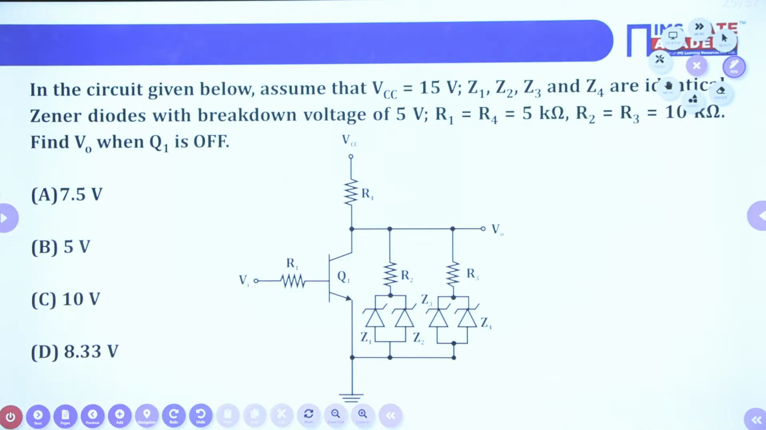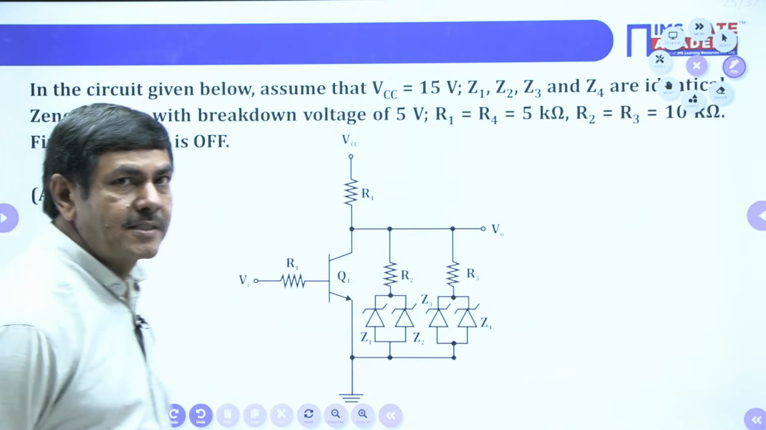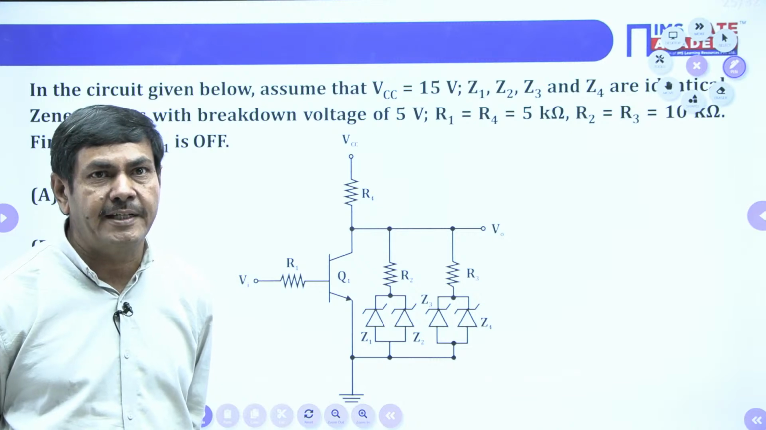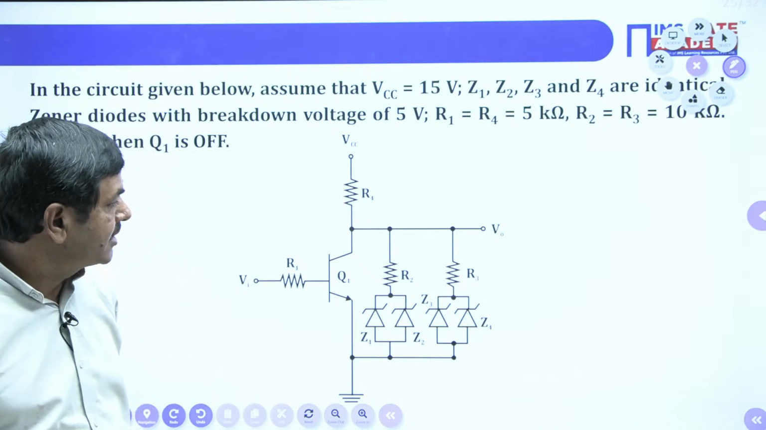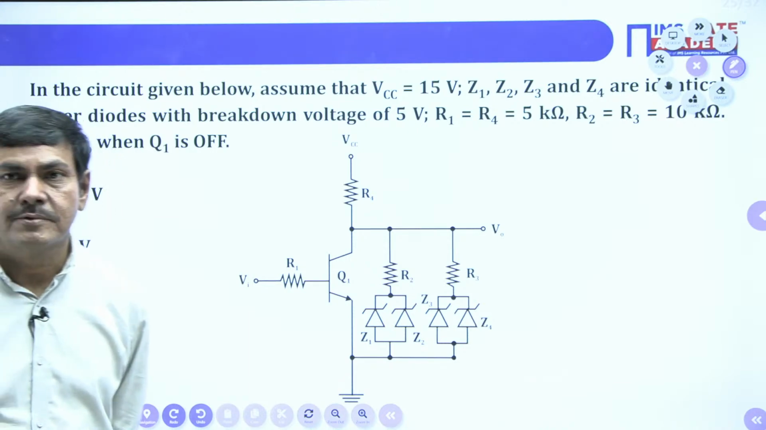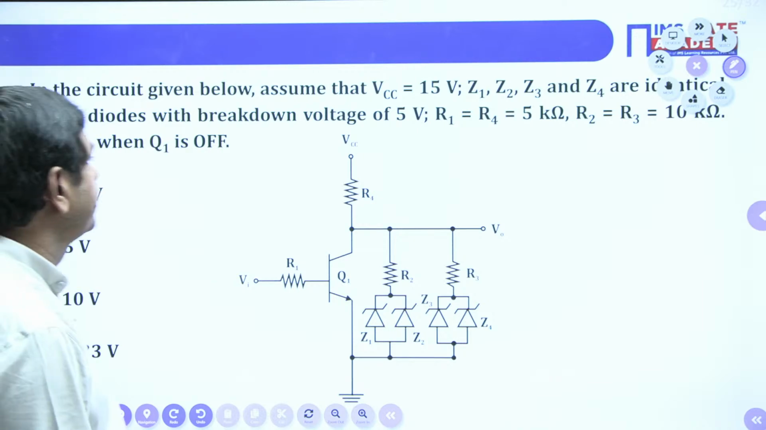This is the next question. The first trial is yours. Initially, you try to get the answer for this question. If you don't get the answer, I will do it. Start doing this problem. What answer is possible? You try it. Can anybody do this?